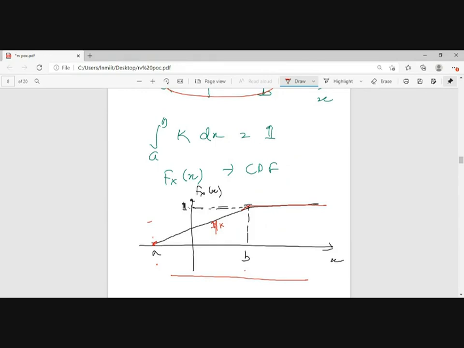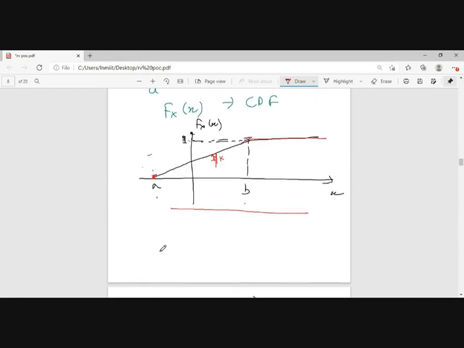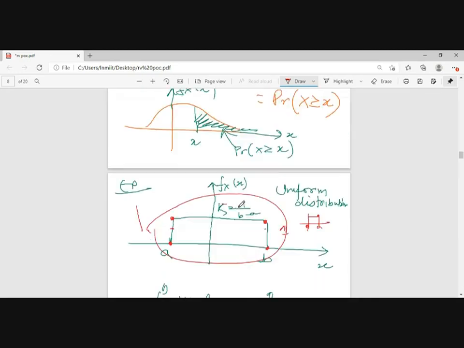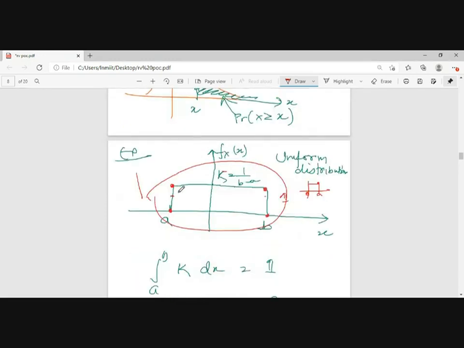Okay, let me check. Here we usually take 0, as far as I remember, not k/2, because I remember that it is 0. Let me check. I will be checking and giving you an answer. Okay, because there is a discontinuity, that is why we take the lower value.